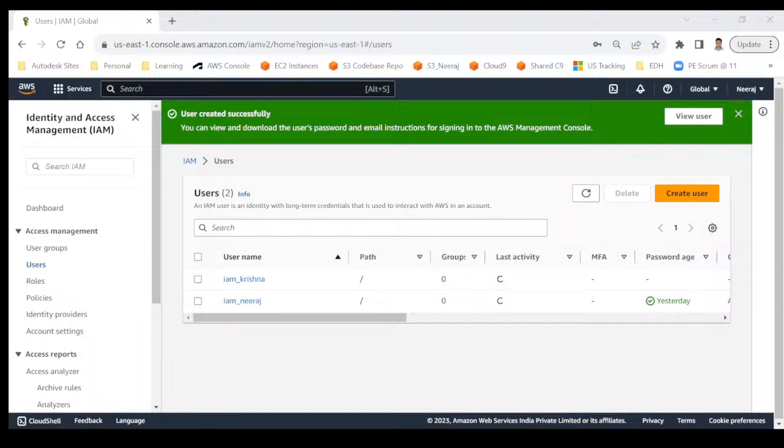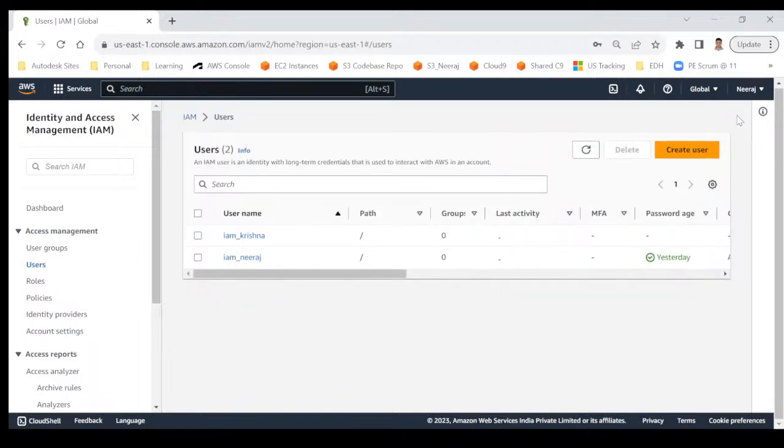So I'm coming back and we'll talk about MFA, multi-factor authentication. As we explained earlier, if someone gets to know your username and password, then that's not a good idea. They can launch a lot of servers, they can do something which you will not be happy about. So along with username and password, there is another way: to enable multi-factor authentication, right?